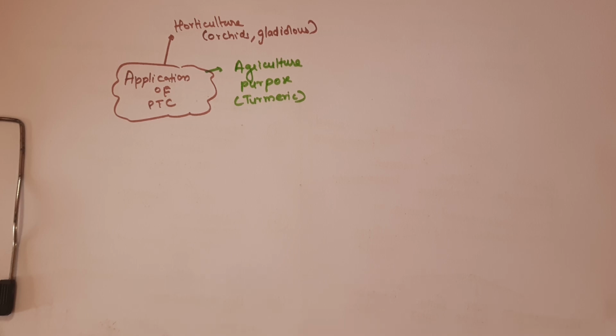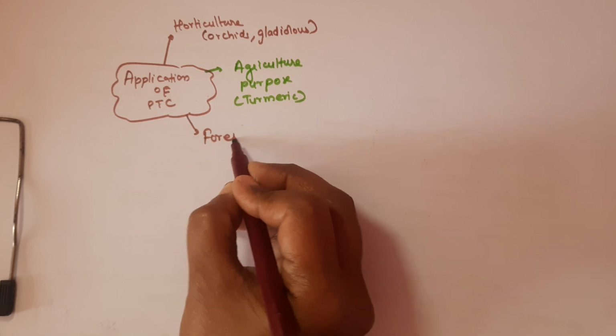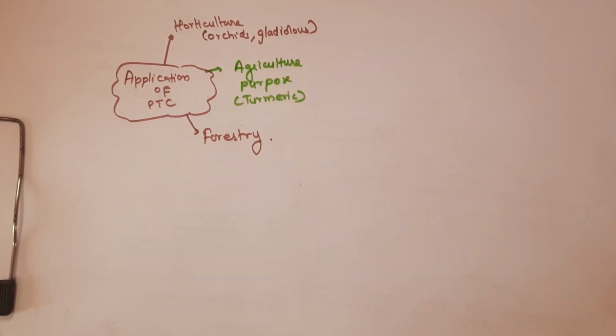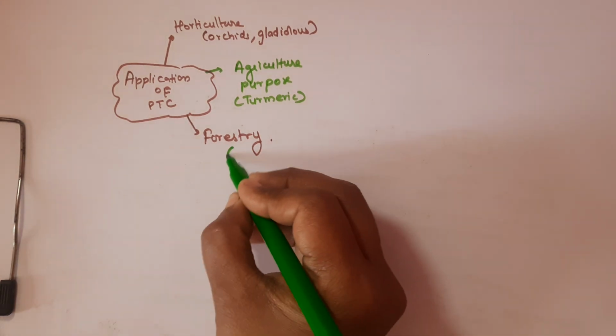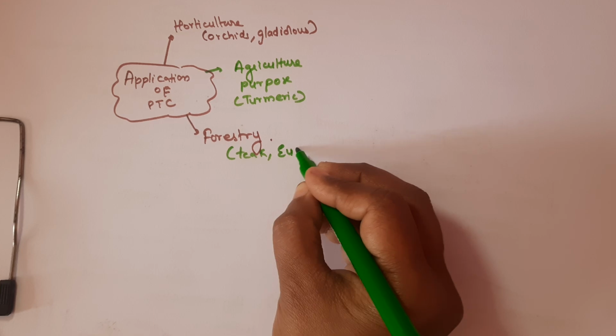Then the next application is in forestry. There we can go for conservation, and we can also go for reforestation. We can develop a huge amount of plants and then use them for reforestation. We can cultivate them in the forest. For example, we can grow teak or eucalyptus.